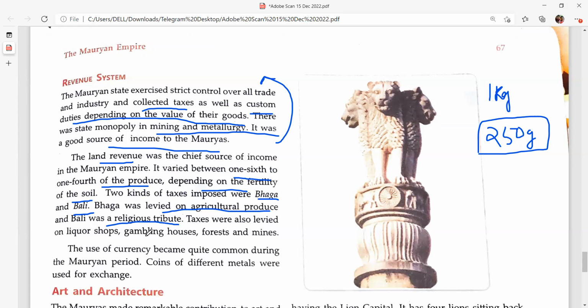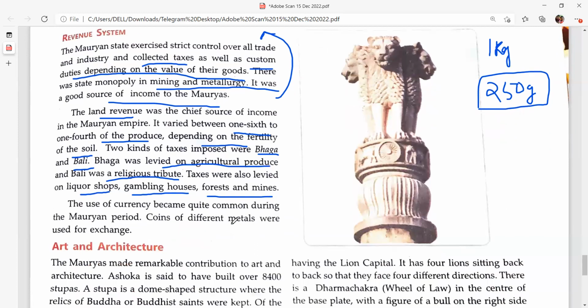Taxes were also levied on liquor shops, gambling houses, where people play cards, and forests and mines. So tax was the main system of earning revenue for the Mauryan kingdom. Currency was also quite common. Coins of different metals were also used for exchange.